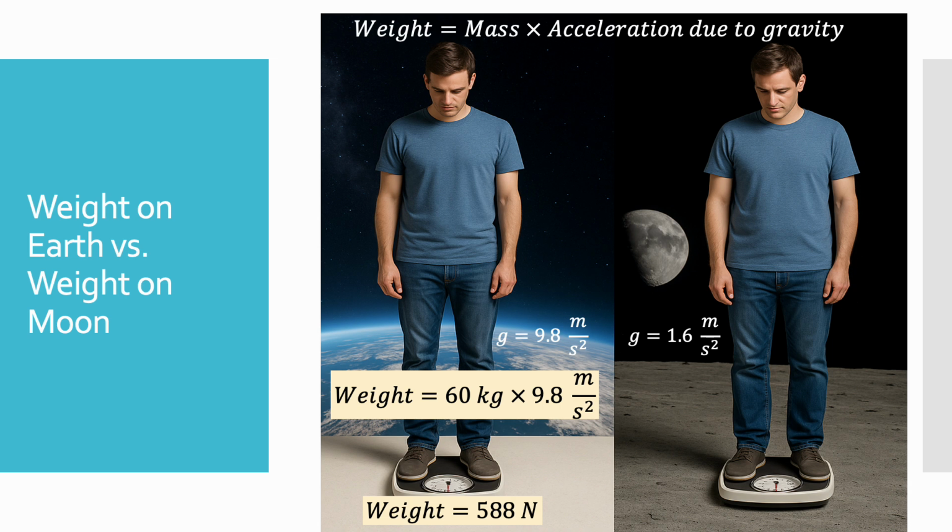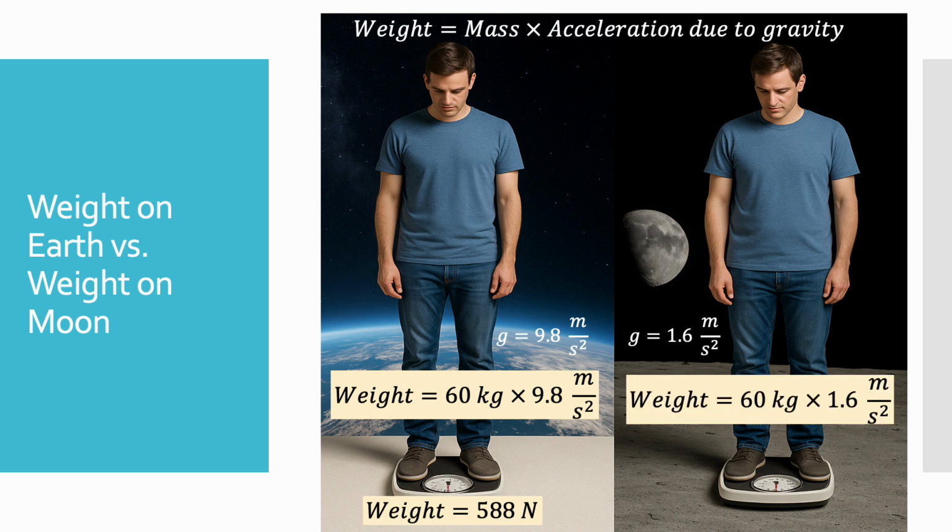Whereas on Moon, the acceleration due to gravity is 1.6 meters per second squared. It is less than that on Earth. So the weight would be 60 multiplied by 1.6, which is 96 Newton. So you are much lighter on the Moon because gravity is weaker, but your mass is still the same.